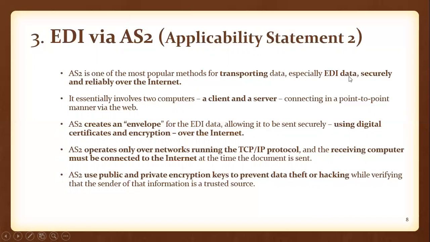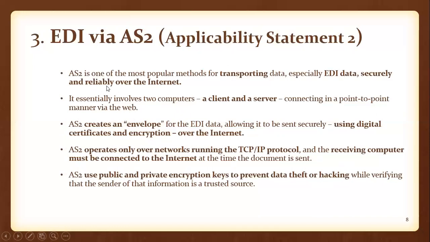For sending business documents securely, AS2 uses different communication protocols, which provide a secured connection between the trading partners and also provide reliability over the internet.